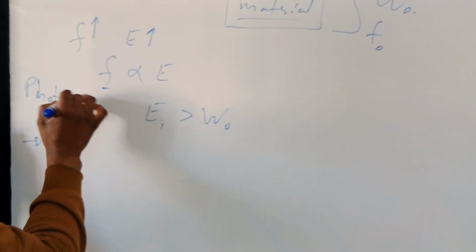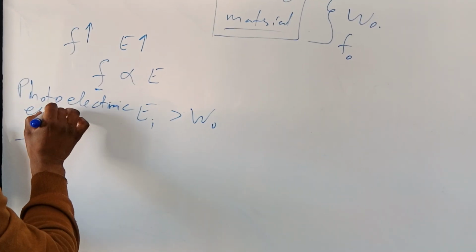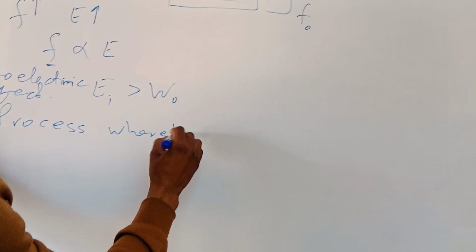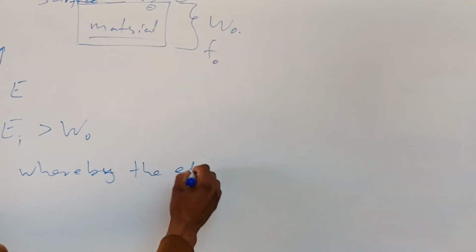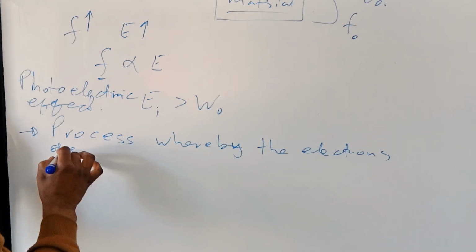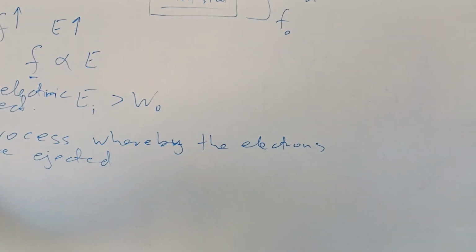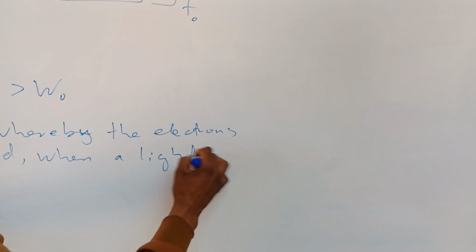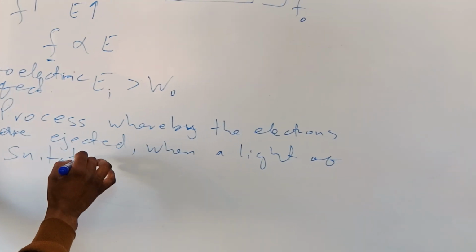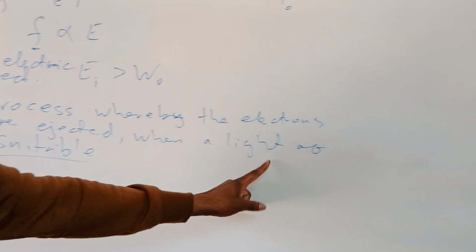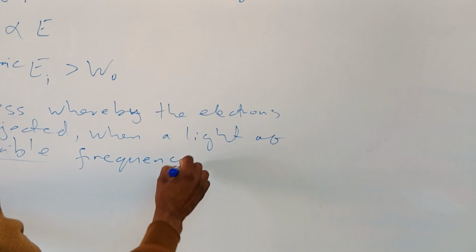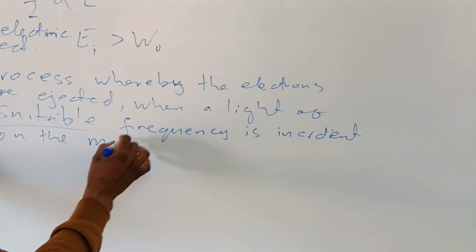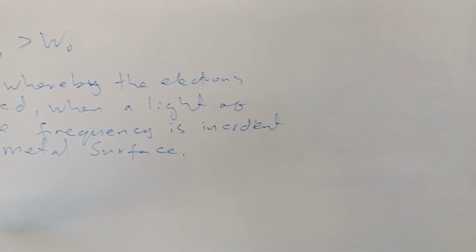The photoelectric effect is the process whereby electrons are ejected when a light of suitable frequency is incident on the metal surface.